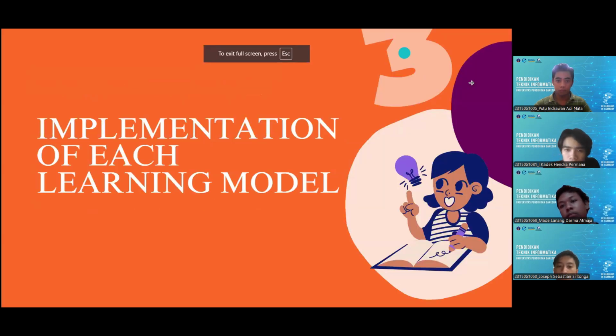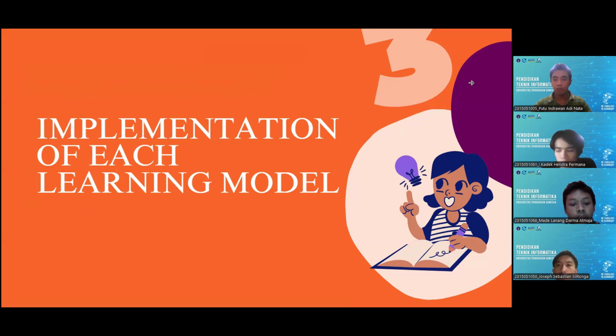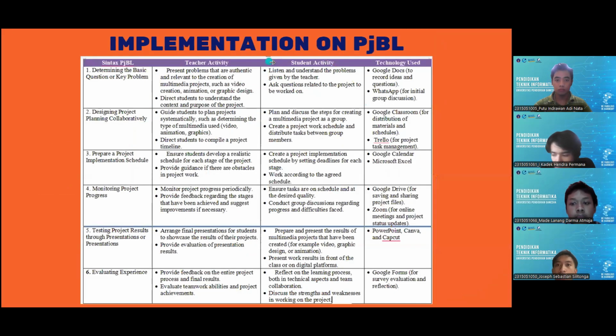Okay, thank you, Endra. There are the principles of the learning models and then how to implement the models. Next is a table of implementation of the learning models. We can go to the next slide. This is the first implementation, for project-based learning, explained by Indrawan.